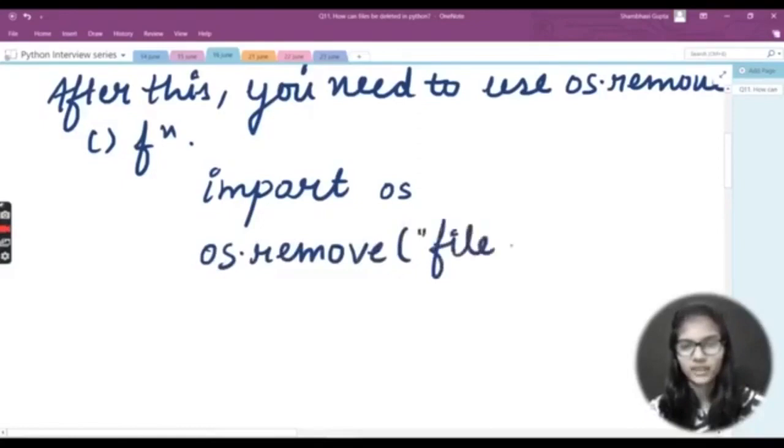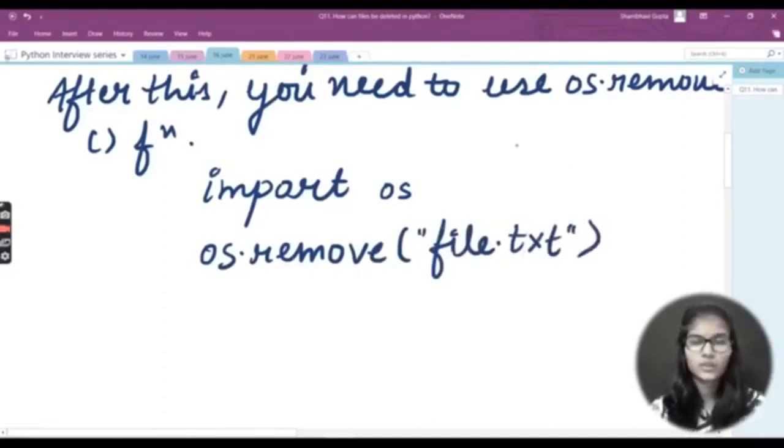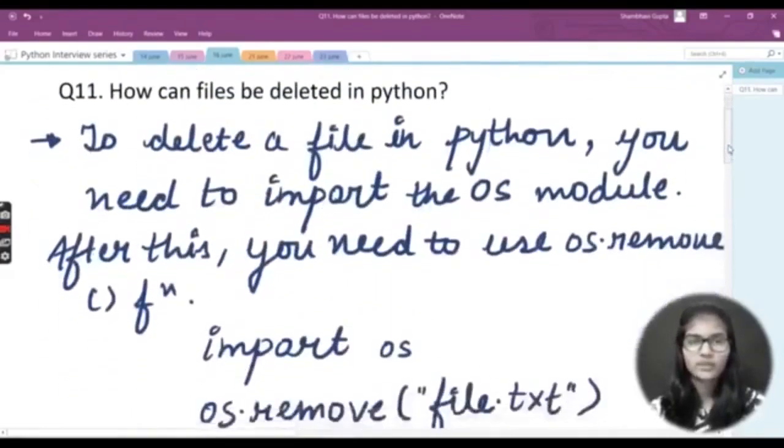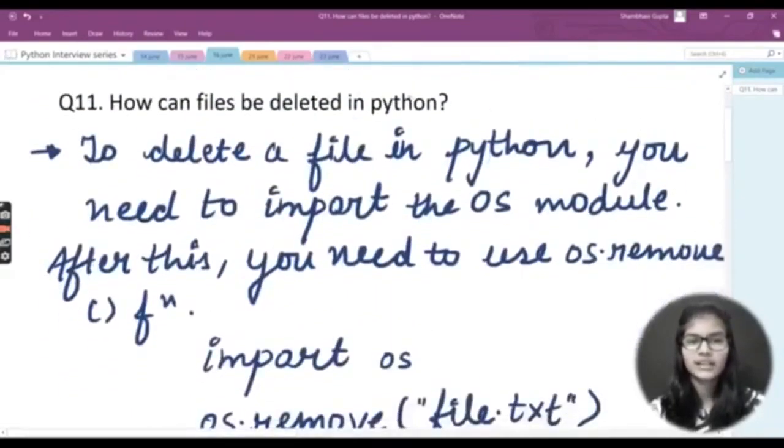Let's say that is file. Okay, file dot, and you need to put the extension that is .txt and then close it like this. So this is very simple, right? You just simply need to import the OS module, and after that you need to just write os dot remove. So this is the way how files can be deleted in Python.